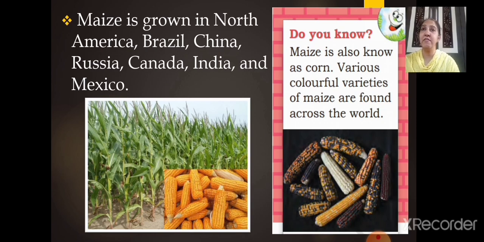Maize is also known as corn and it is available in various colorful varieties all over the world. Maize is grown in North America, Brazil, China, Russia, Canada, India and Mexico. These are the countries where maize is grown. Even in our India, you all know we use maize to a very high extent, right?